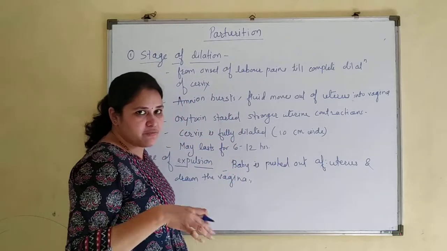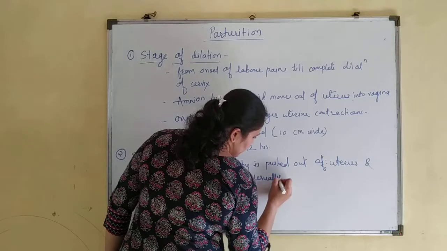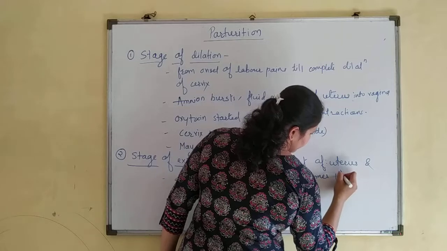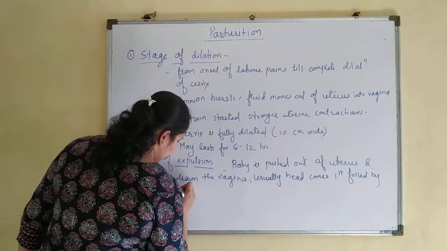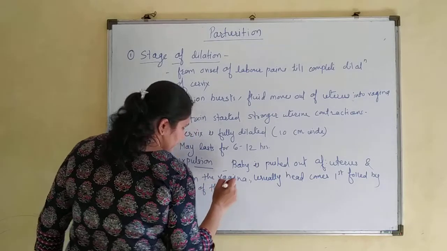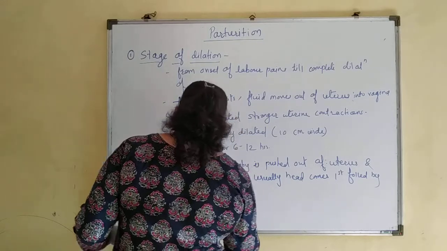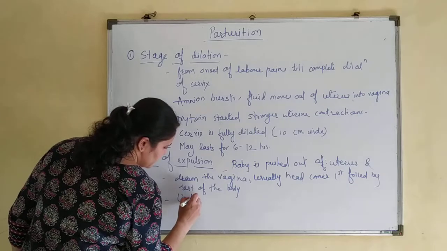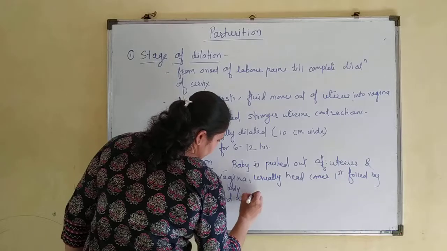Usually the head comes first, followed by the rest of the body. Now after this, what is that? The umbilical cord is clipped.